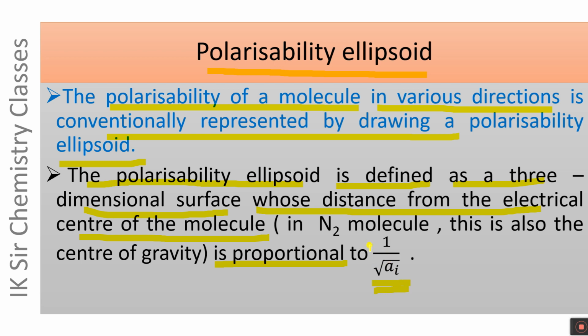In the case of N2 molecule, the electrical center is also the center of gravity of the molecule.